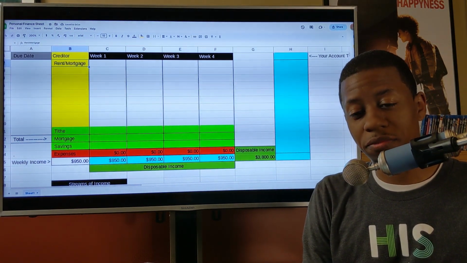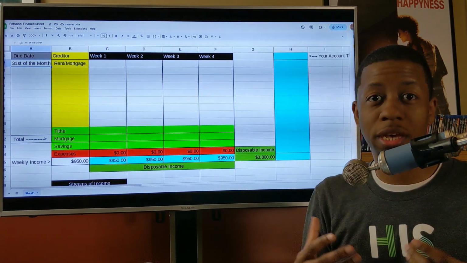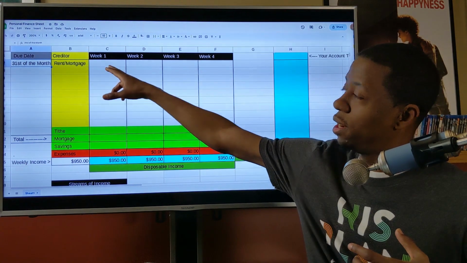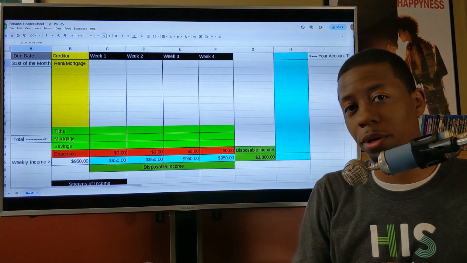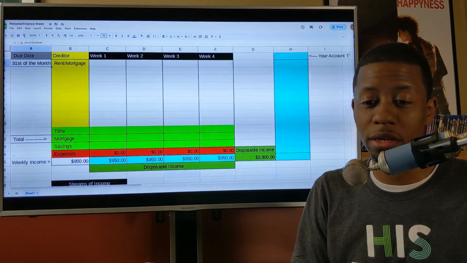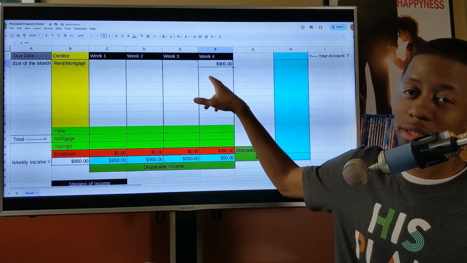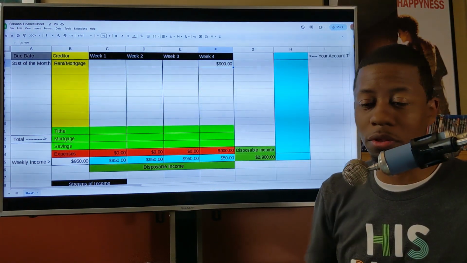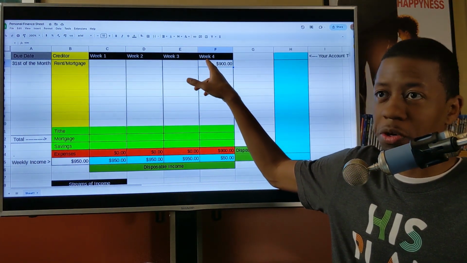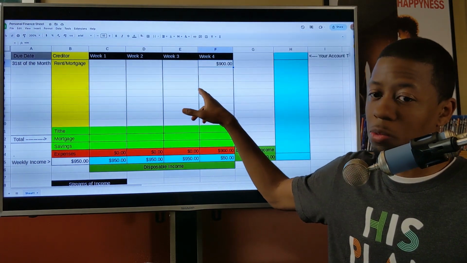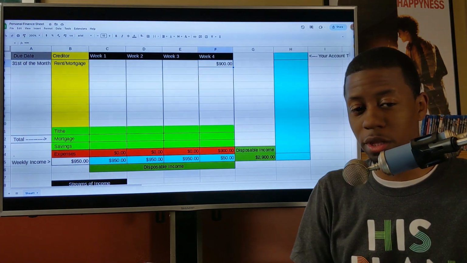But if you have your rent scheduled to be paid week 1, a lot of the times people will pay a little bit late because they're thinking, I'll pay it on the 4th, I'll pay it on the 5th, but you actually need to be paying it week 4, which is why it's here. Okay. So you should have your rent expenses on the last week always, because you want to pay it, let's say January 30th, or you want to pay it January 29th. You don't want to wait until February 6th because then you're going to be late and accruing late payments. You don't want to do that.